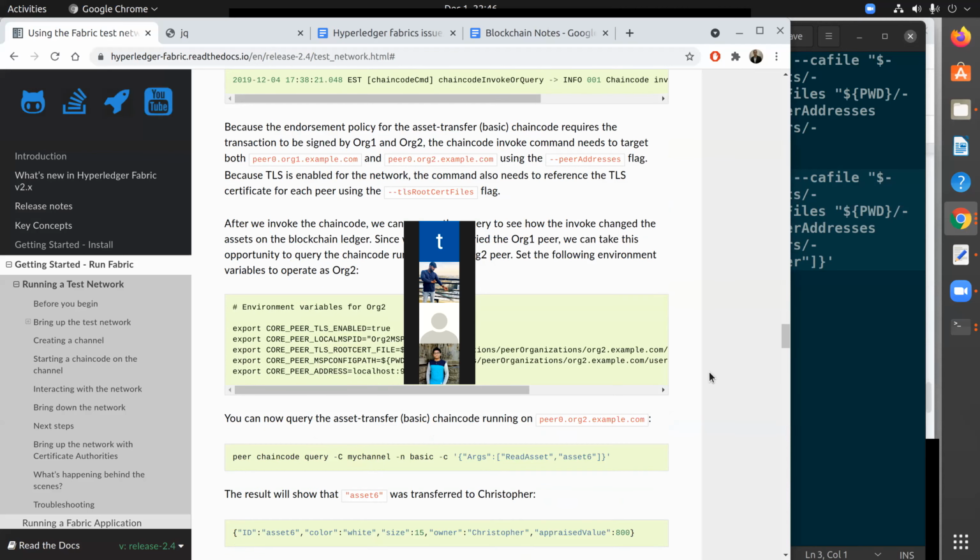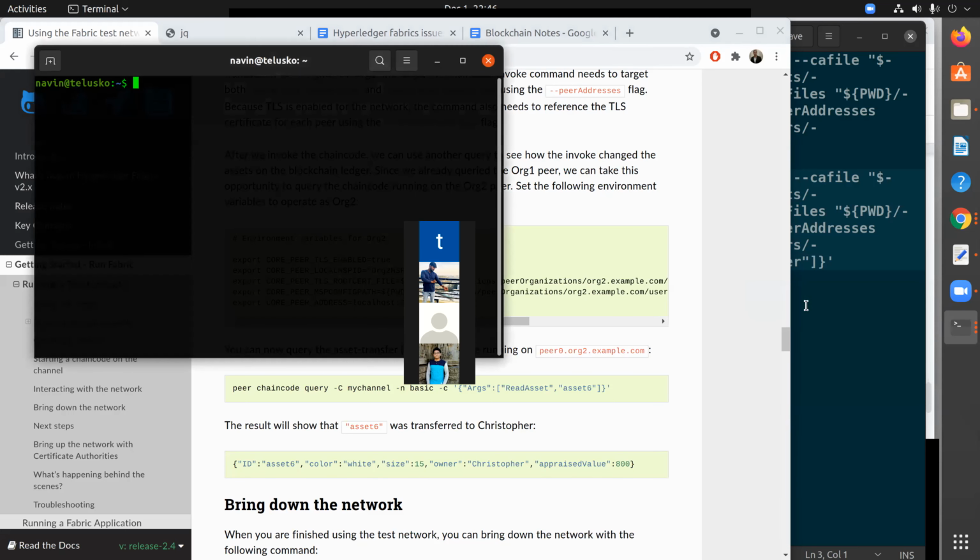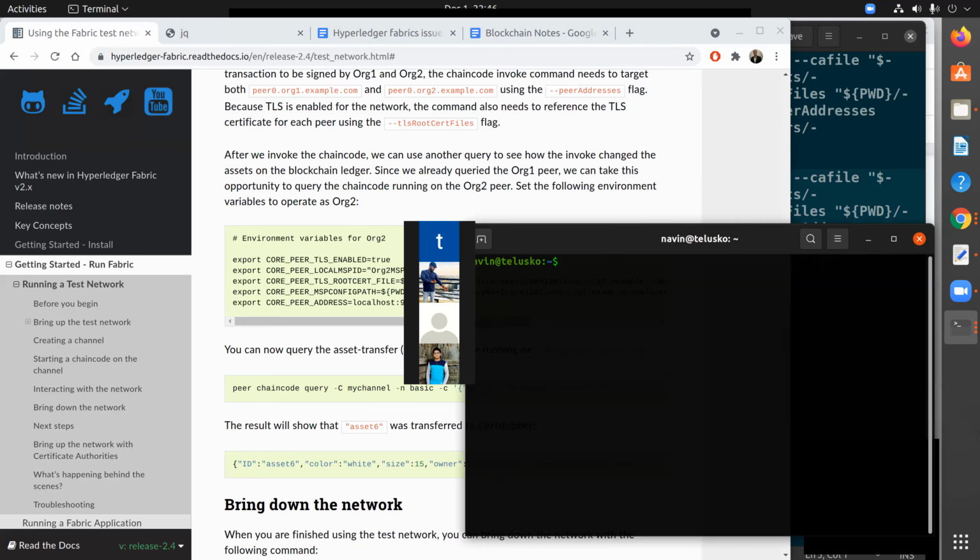Awesome. In fact, the transaction which we did is only on peer 1, right? What if you want to see if it really reflected on peer 2? If it is not, then what's the use of blockchain? That means we are using individual databases, right? Let's verify that. What I will do is create a new window, and this is for the second peer for the second organization.